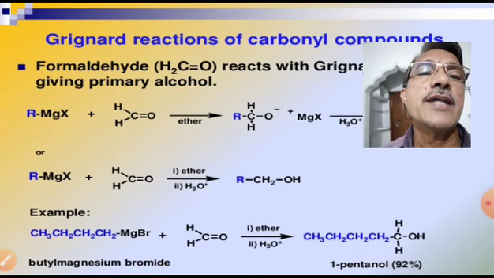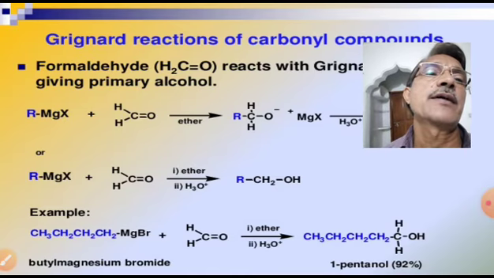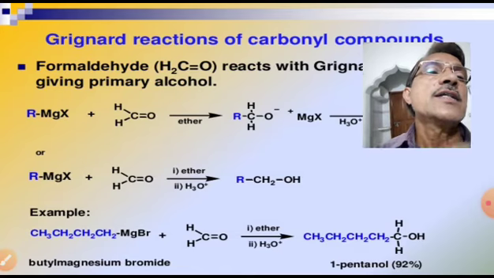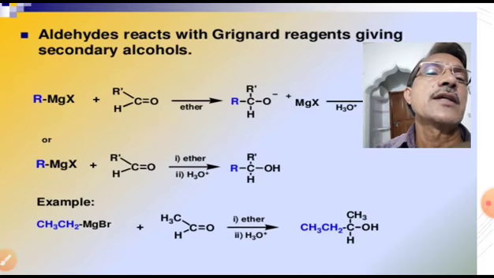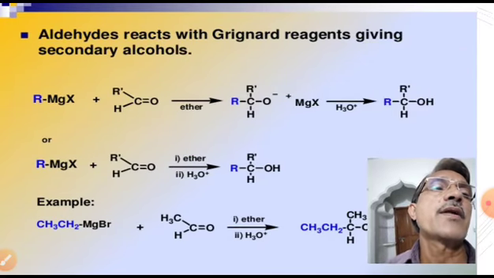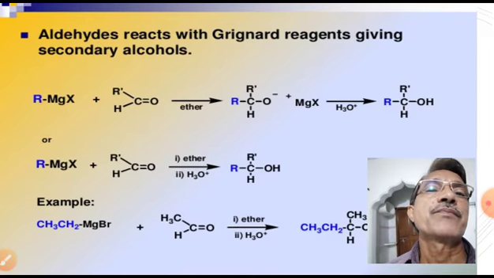Example: RMgX plus HC double bond O bond H in the presence of ether gives RCH2O minus MgX plus. This upon hydrolysis gives RCH2OH.